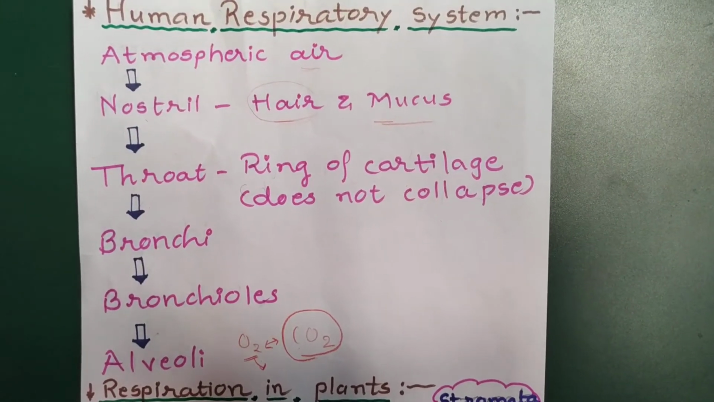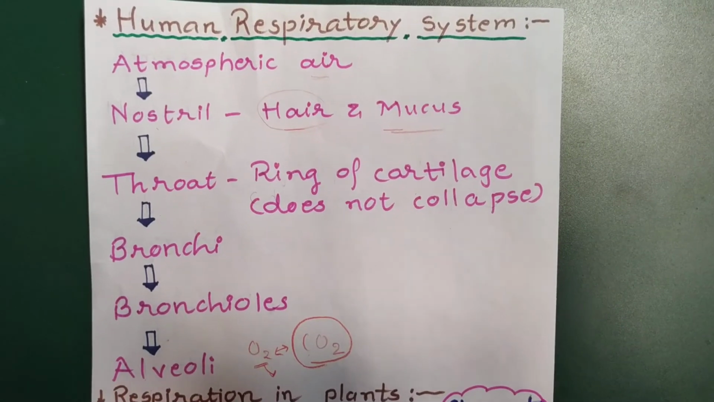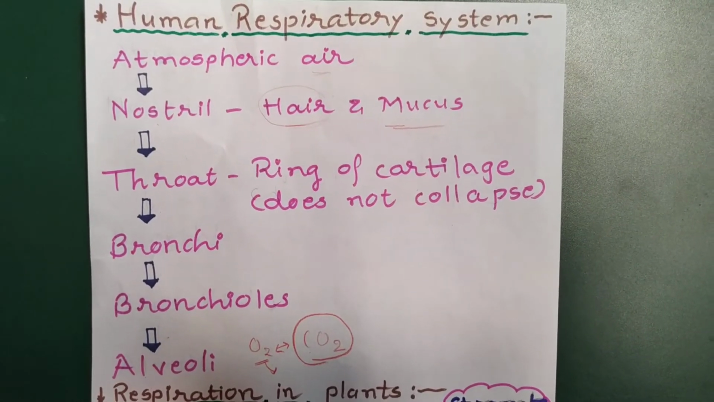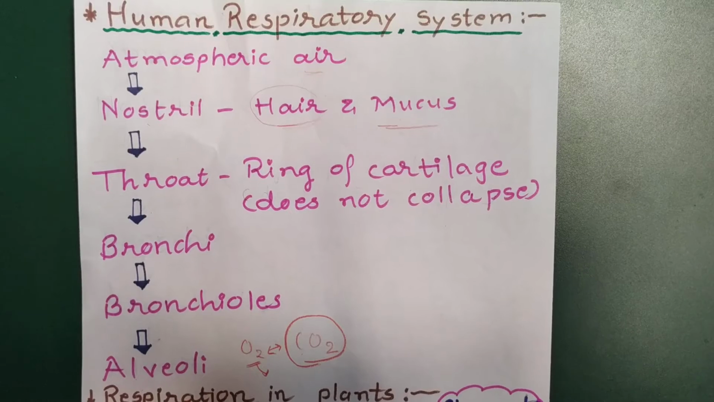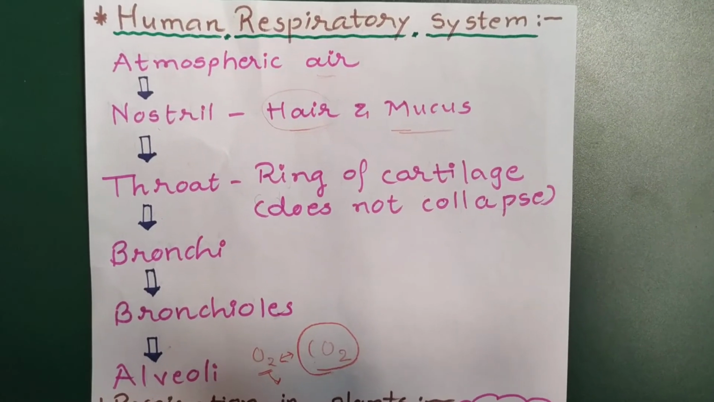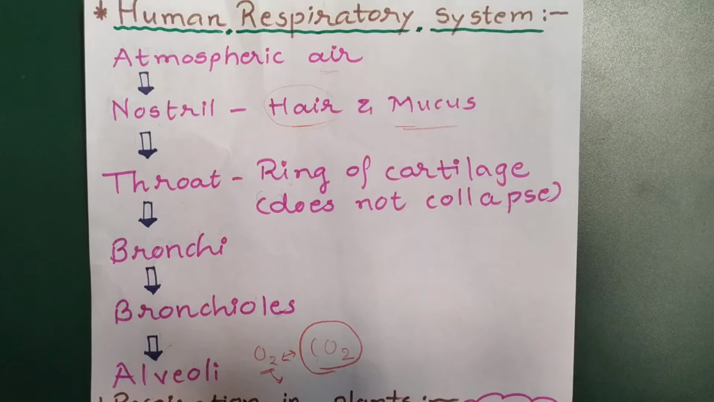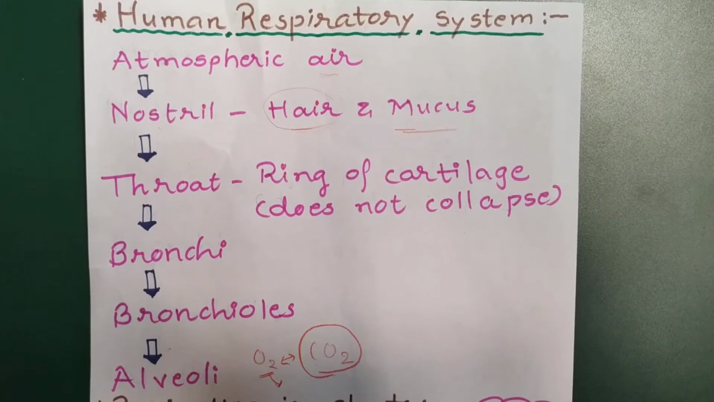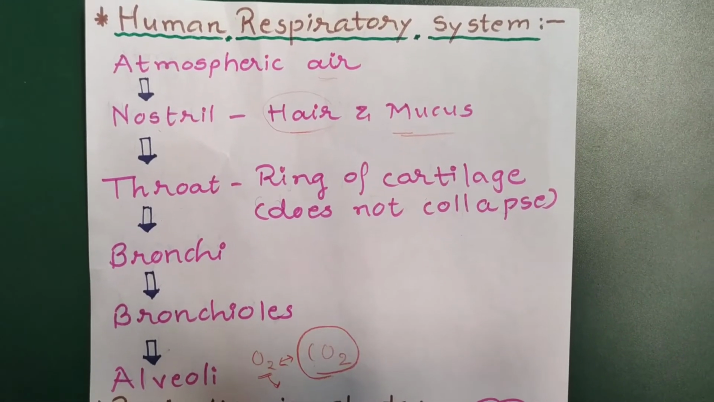Hello friends, today we will continue chapter number 6, Life Processes, for Standard Ten. As in my previous video we had gone through the digestive system of humans. Let's continue today with the respiratory system in humans.